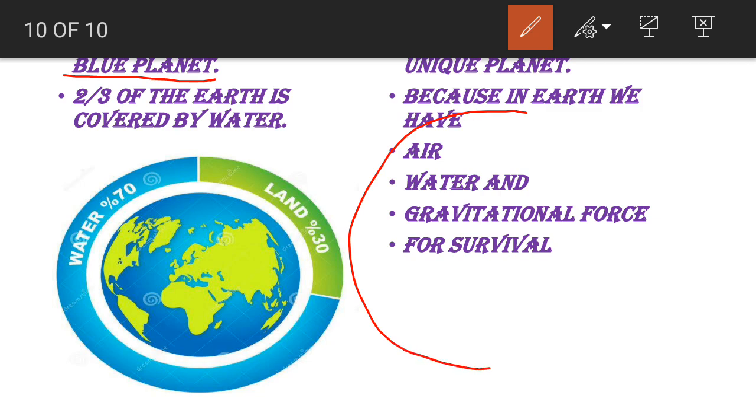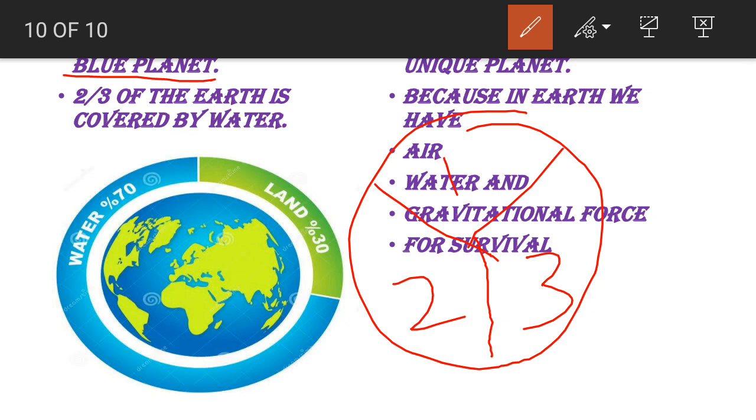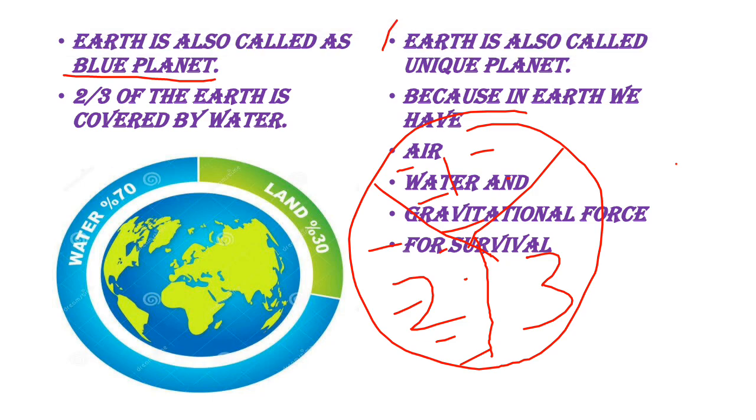See, assume that this is Earth. So I am dividing this Earth into 3 parts. How many parts am I dividing the Earth into? 3 parts. 1, 2 and 3. Of these 3 portions of the Earth, 2 portions are completely covered by water. So only Earth is called the blue planet. 2/3 of the Earth is covered by water. That is how many percent? 70% of the Earth is covered by water. So Earth is called the blue planet or watery planet.